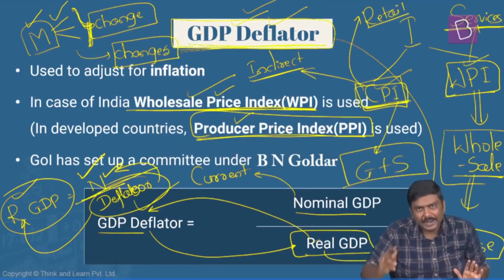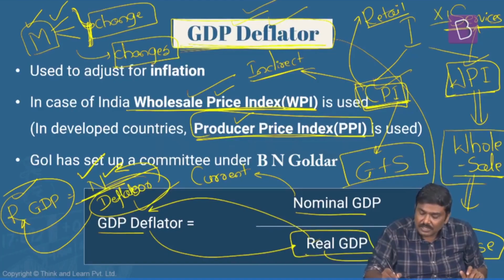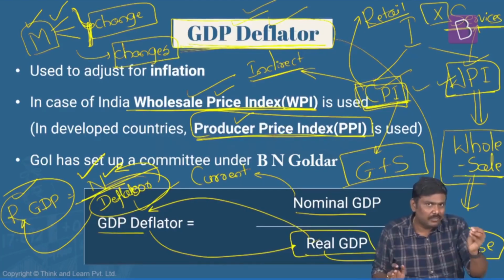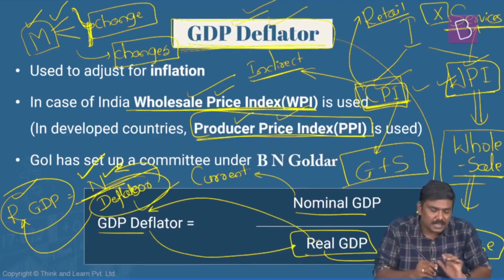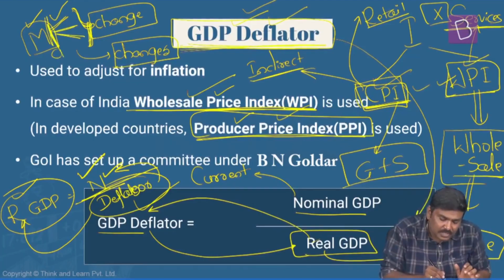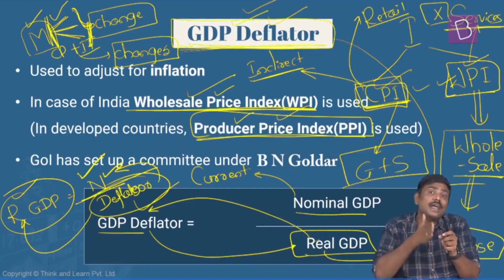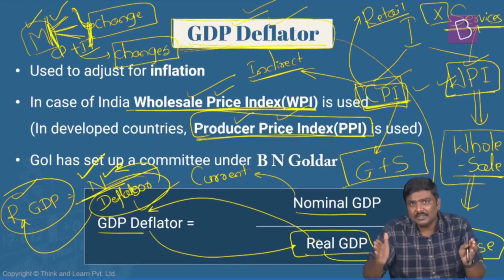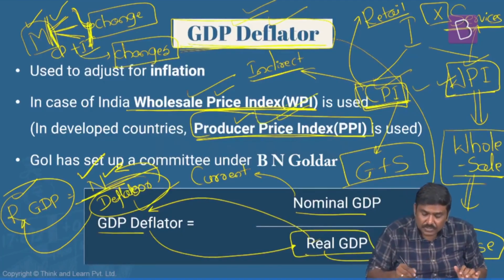Then, if I take WPI and start deflating the numbers using WPI, there is another issue. WPI does not consider service prices itself. So there is a problem with both of these indicators being used as GDP deflators. That is the reason for the producer price index, which measures the change in the price level at the manufacturer stage itself. Because obviously, once he calculates, let's say, the cost price, there is addition of indirect taxes and so forth. So if you calculate the change in the price level at the manufacturing stage itself, that is a much better indicator of a change in the price levels in the market. That is the reason in developed economies, they are using the concept of a producer price index.